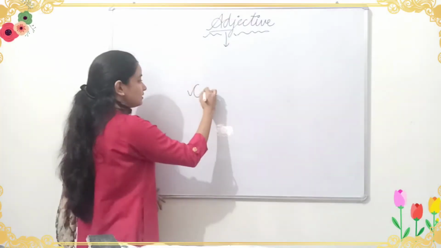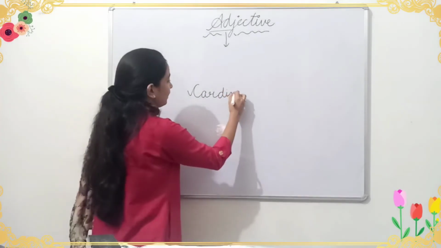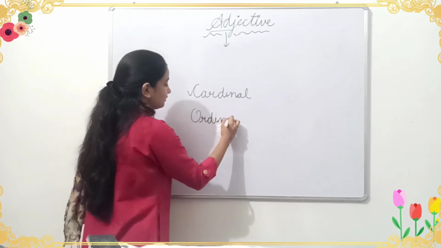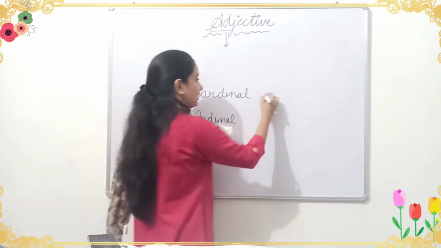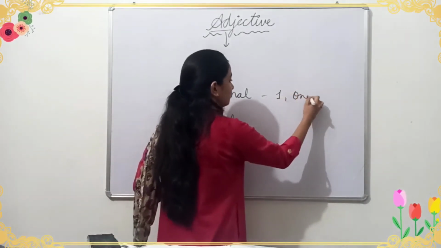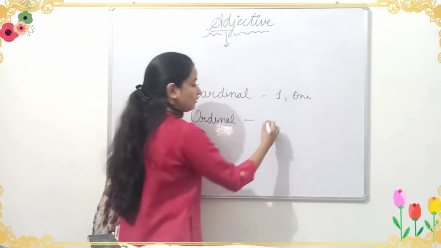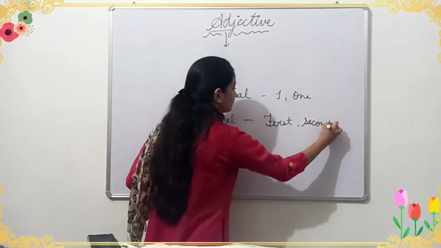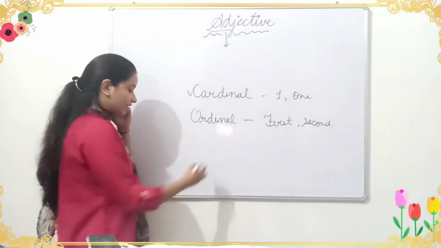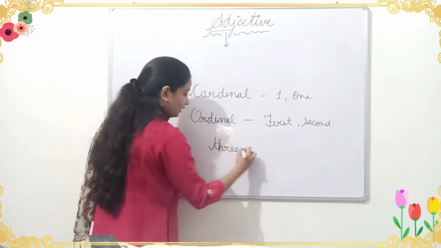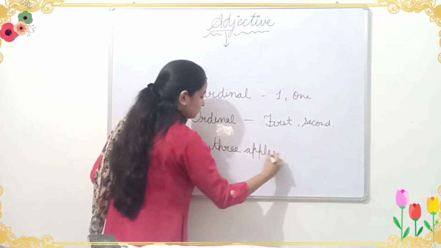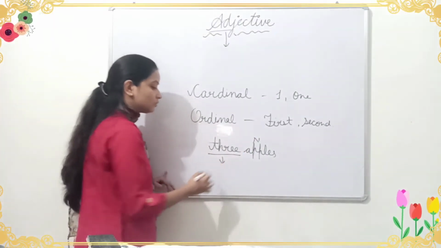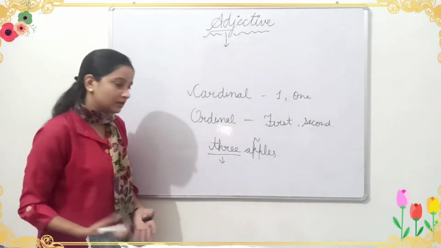All the cardinal and ordinal numbers are also adjectives. Cardinal numbers are like 1, and ordinal numbers are like first, second. If I am saying I have 3 apples, here apple is a noun, so this word 3 is giving us additional information, so this is an adjective.